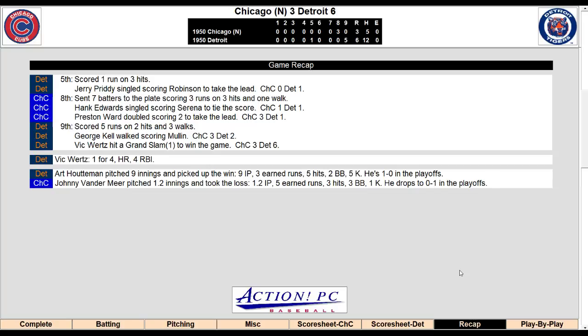So once again, the Chicago Cubs implode in the bottom of the ninth. Detroit comes back with 5 runs in the bottom of the ninth. Game-winning hit, Vic Wertz, walk-off grand slam. They win 6-3 and advance. The number 2 seed advances to the second round in bracket 2.